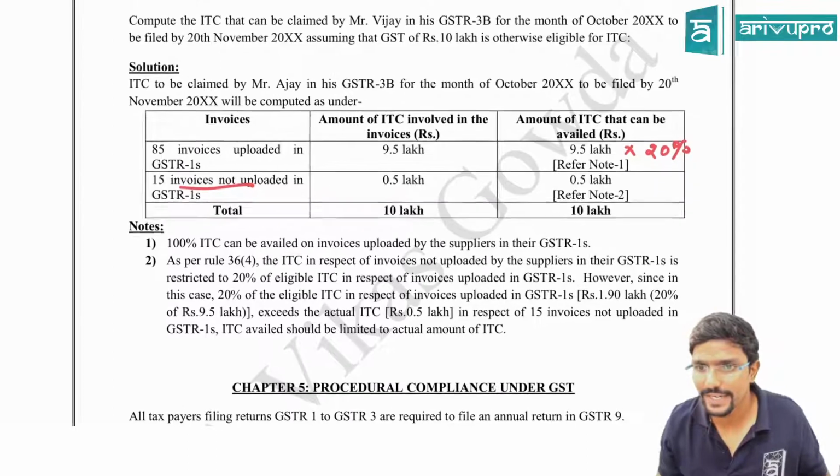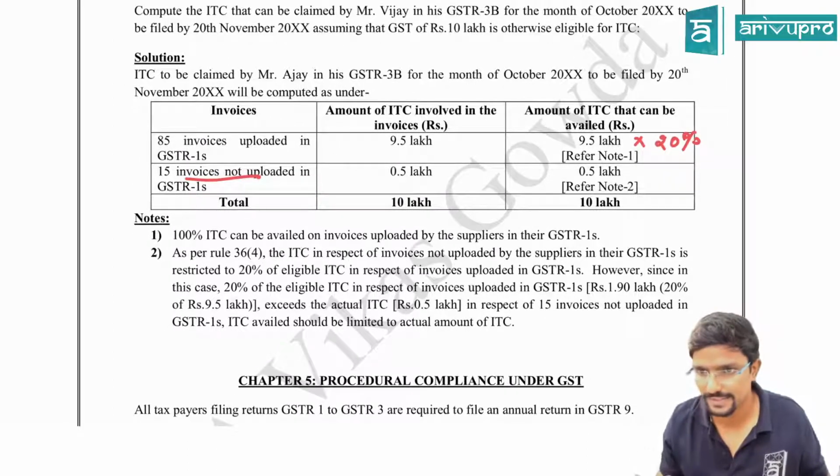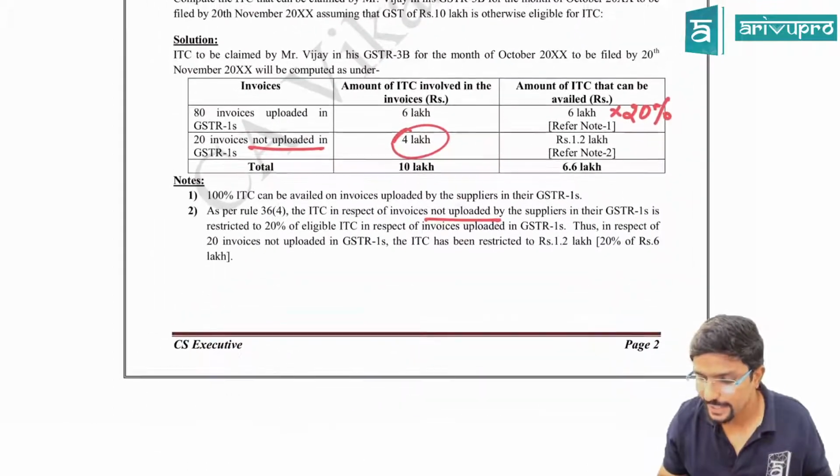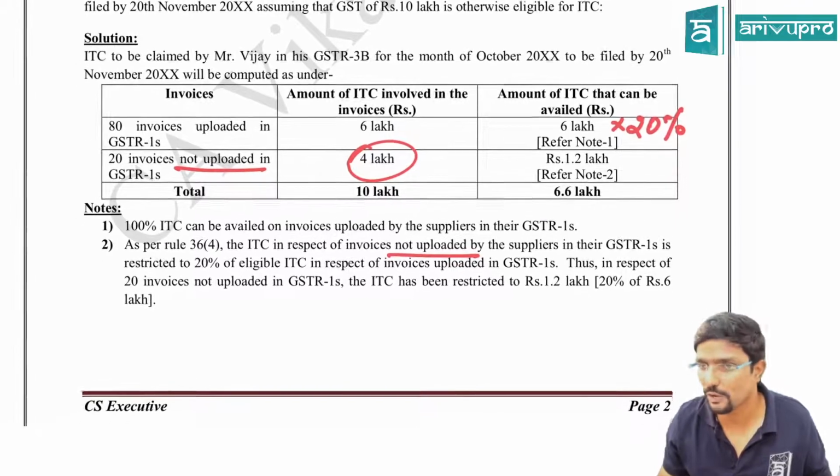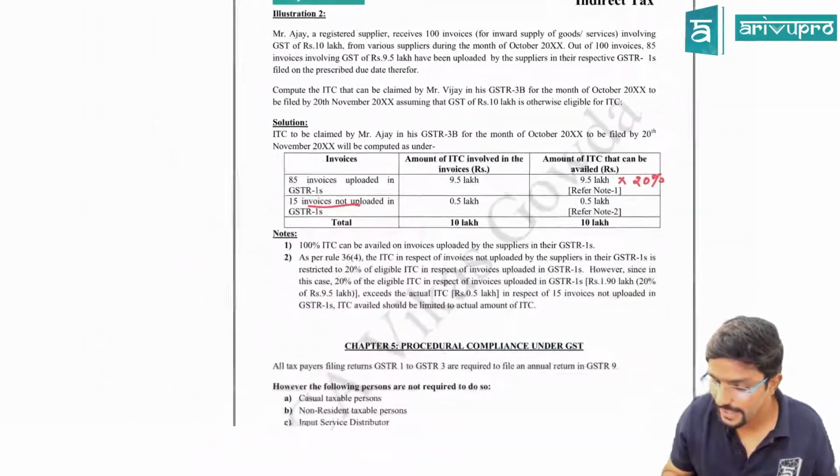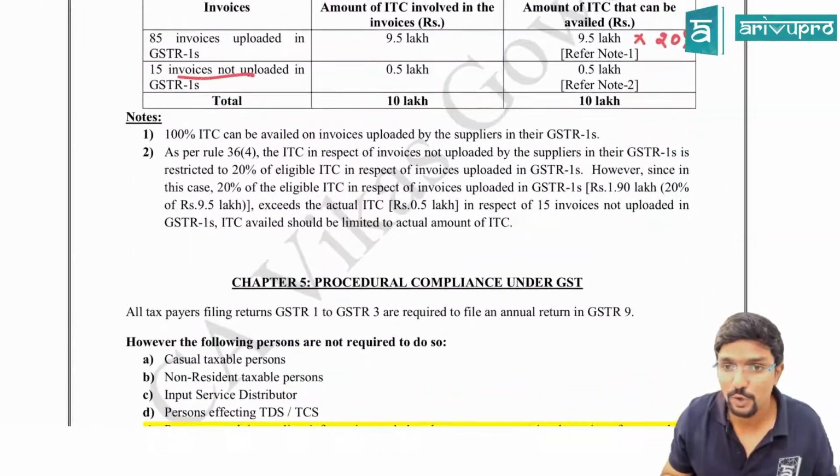So totally I can take a credit of how much? 10 lakhs. In the previous example, I can take total credit of 6.6 lakhs out of 10 lakh. Here I can take a credit of full 10 lakh. You can see note 2 here.